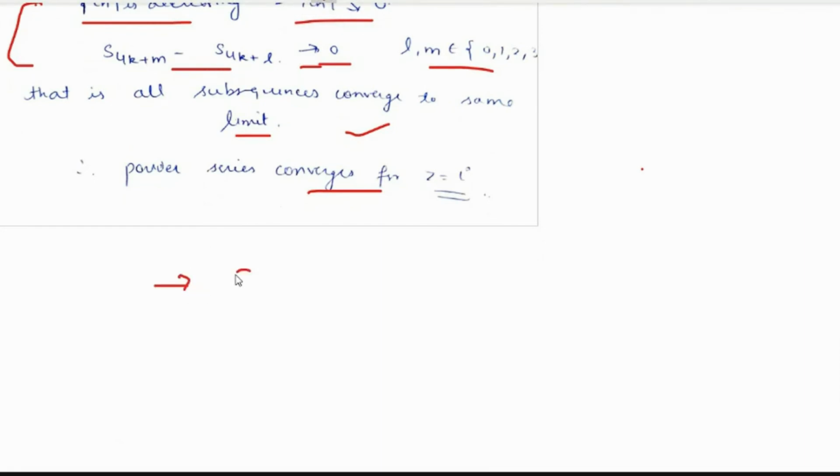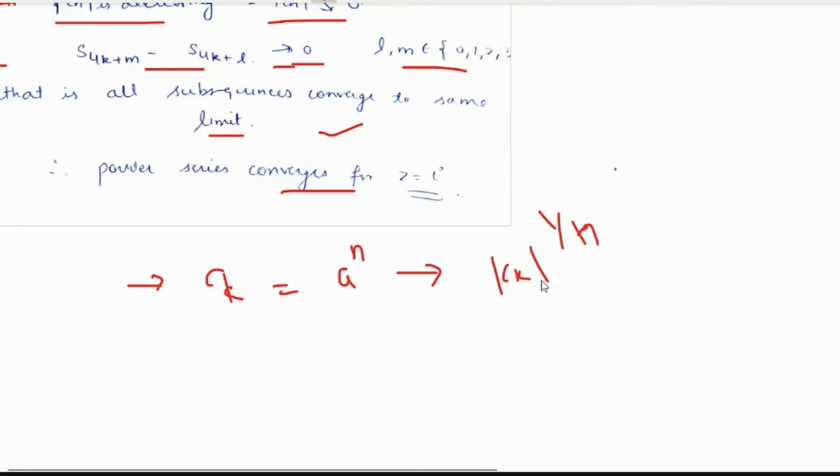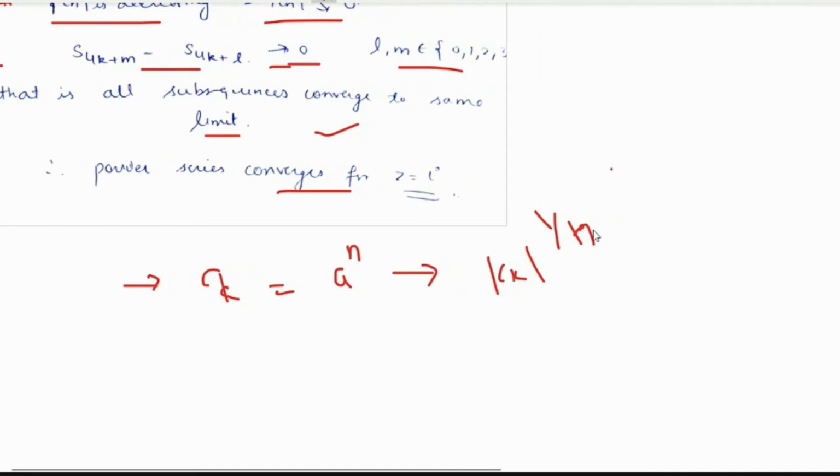So if we have any ck which has a power, power in the sense like a to the power n, right? Then we'll be using the series with this modulus of ck to the power 1/k formula, because then 1/n and n cancel and finding the limit becomes easy, right? So we use the formula that is easier to compute the coefficients with. Either can be used, no problem in that. Same formulas, just which would be easier to compute.